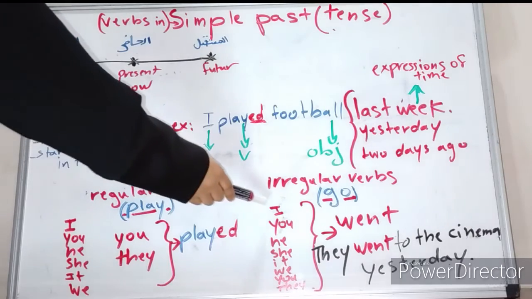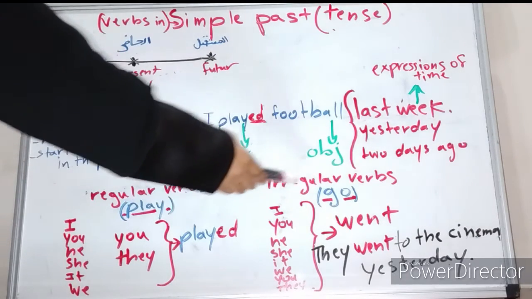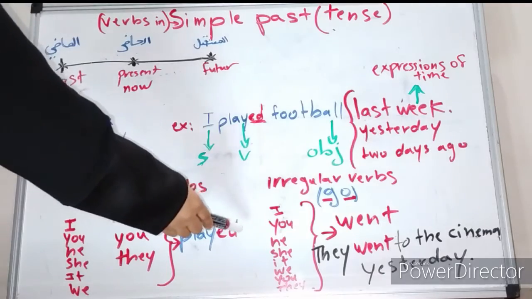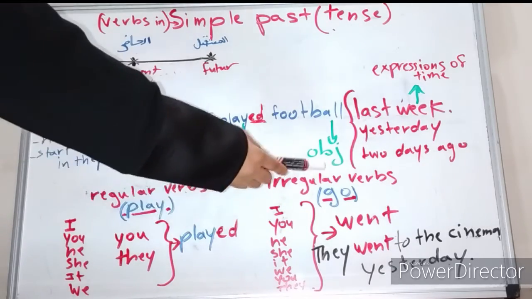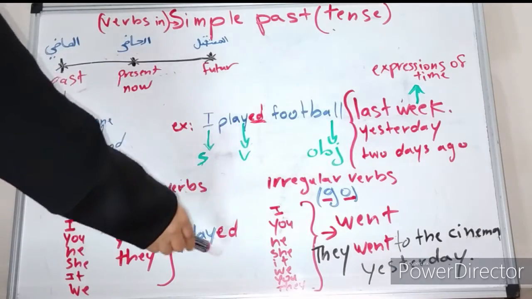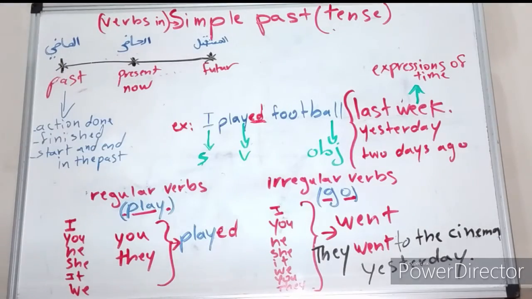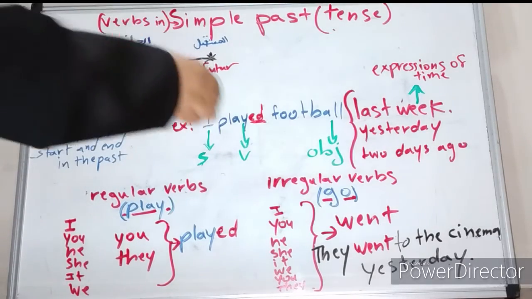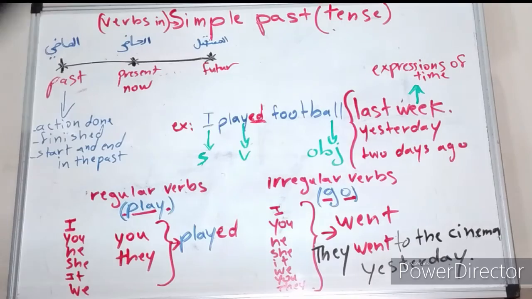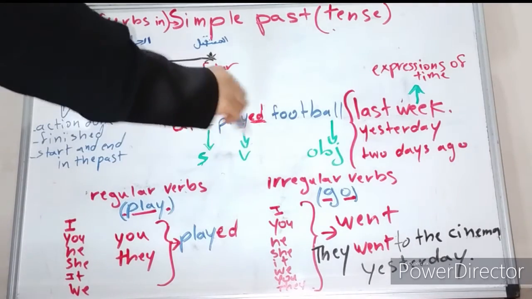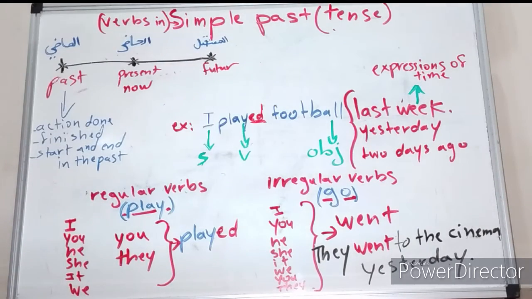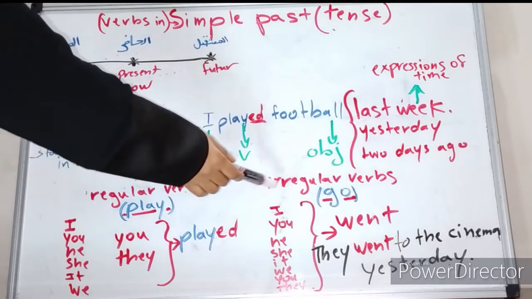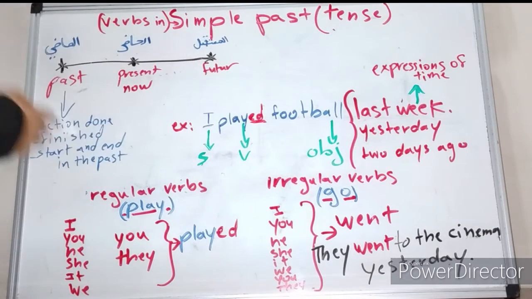So we say, I went, you went, he went, she went, it went, we went, you went, and they went. So went, the same thing. In irregular verbs, all the subject pronouns have the same form of the verb. This is for irregular verbs, and this is for regular verbs.